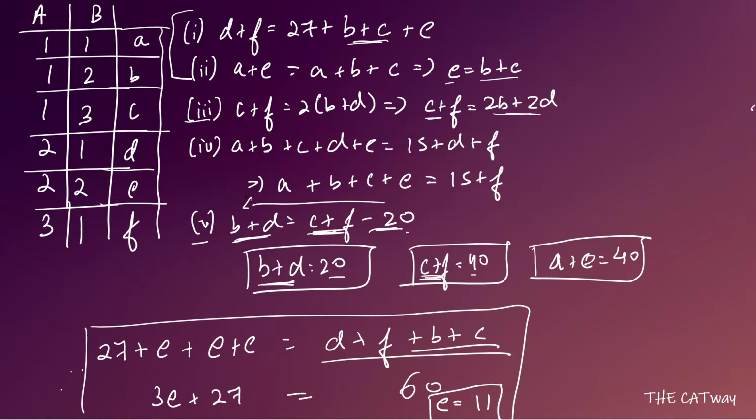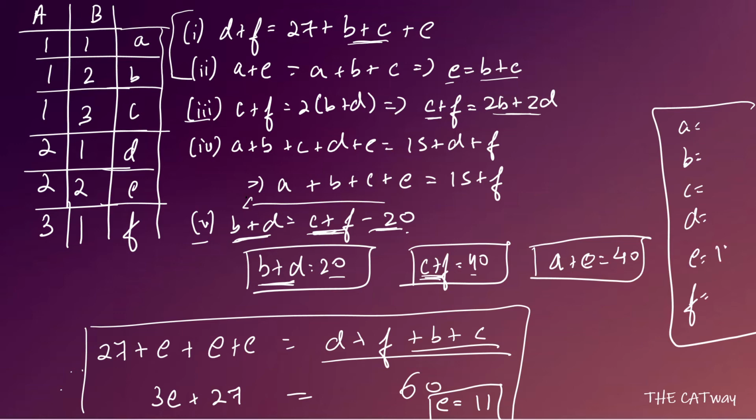Okay, let's write all the variables over here: a, b, c, d, e and f. So the value of e has come out to be 11. If a plus e is 40 and e is equal to 11, the value of a is going to be 29. Okay, so now we have the value of a to be 29. Let's move ahead.